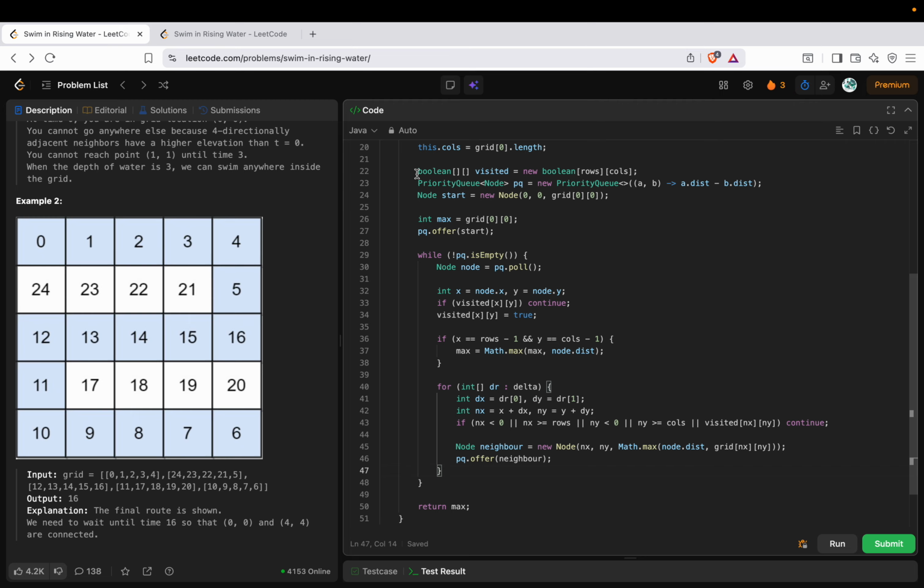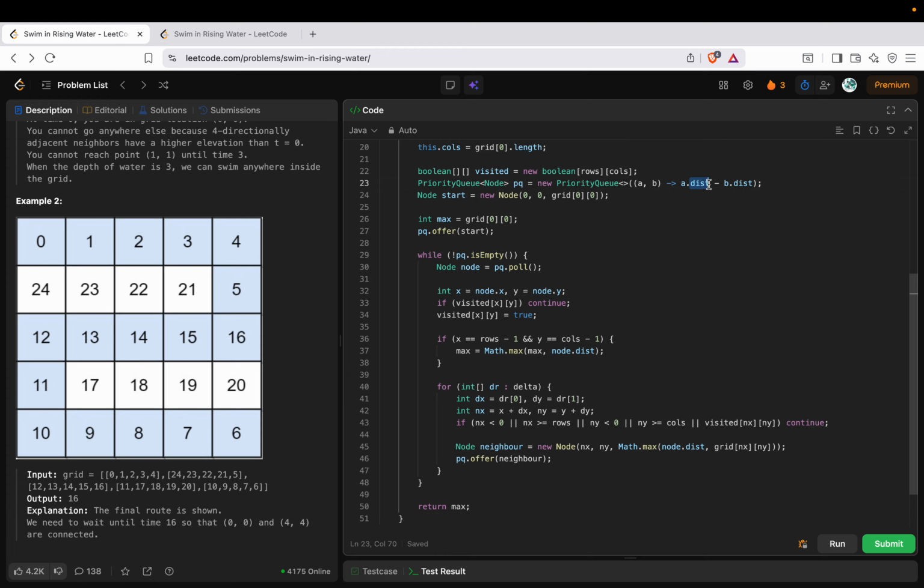BFS, breadth first search, sorry. So here I have maintained a visited boolean array, of size equal to the grid, which will help me to not process the same nodes which were already processed. And then I used a priority queue. The reason in the Dijkstra algorithm we use a priority queue is that we always want to find the optimal path, right? We want the shortest path. So this priority queue will help me to get the node which is nearer to me.